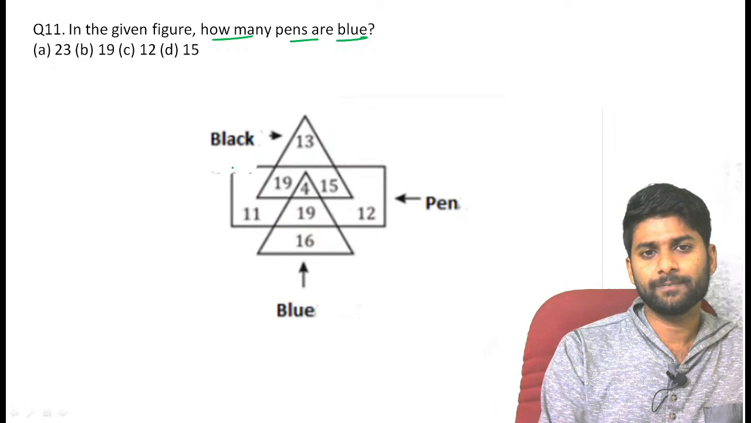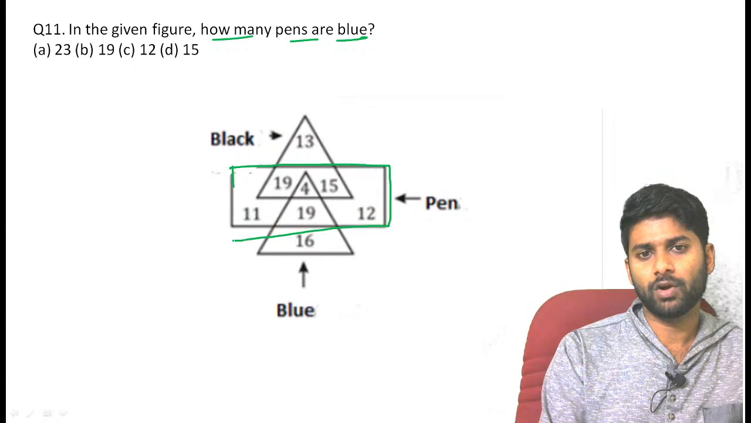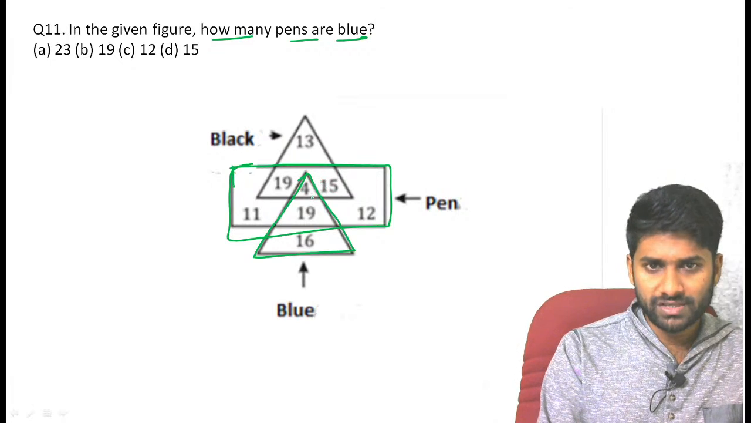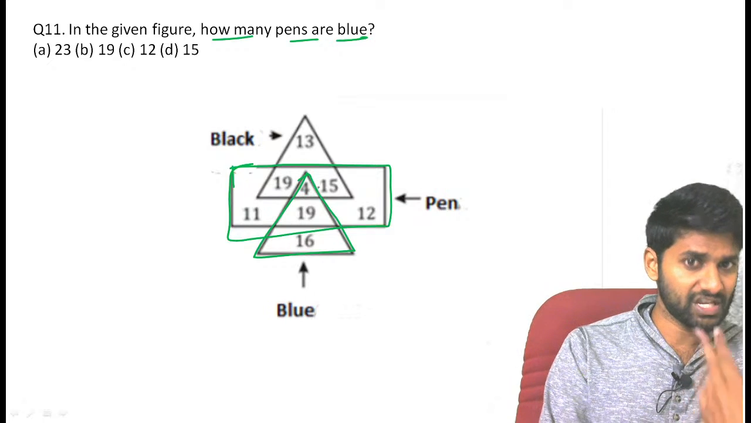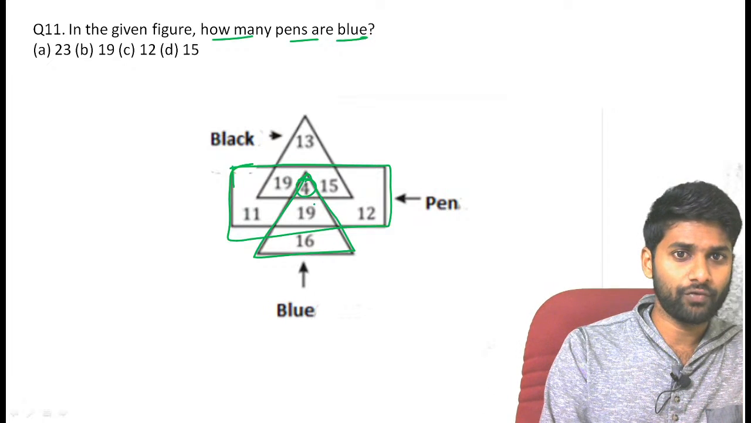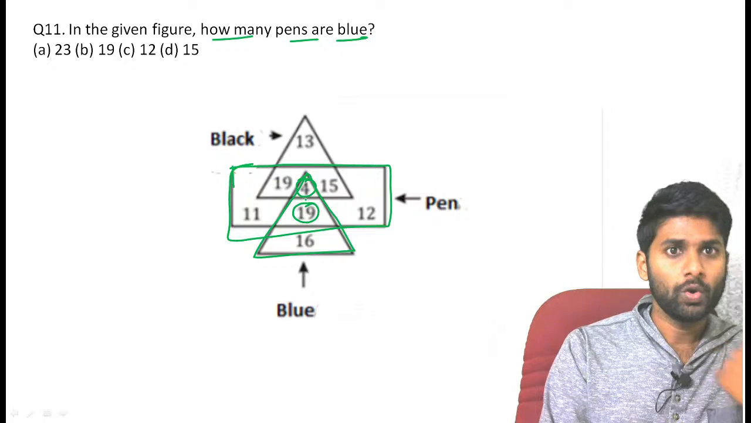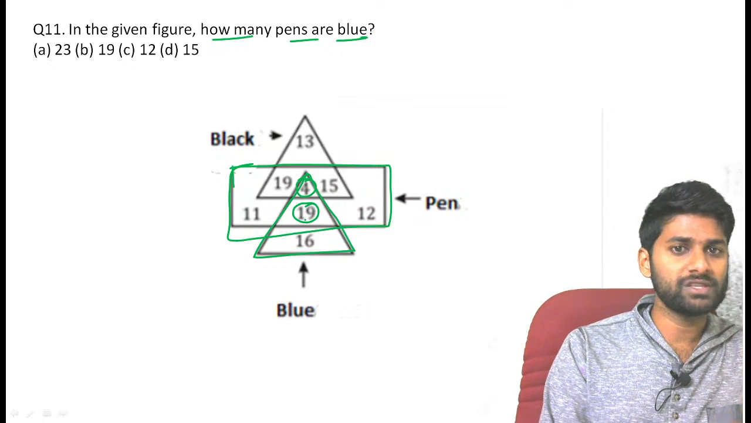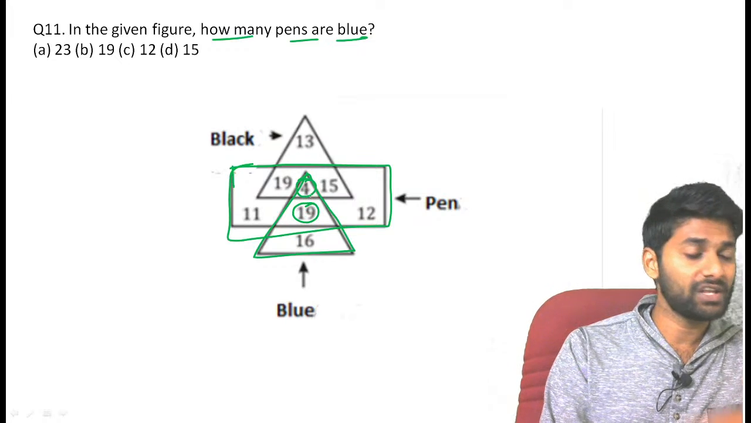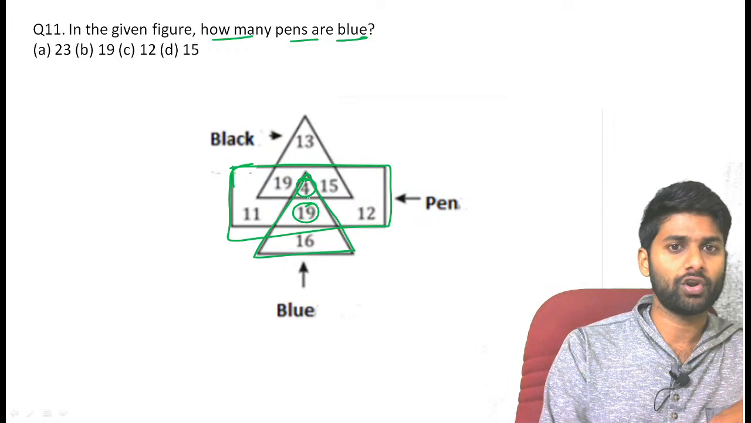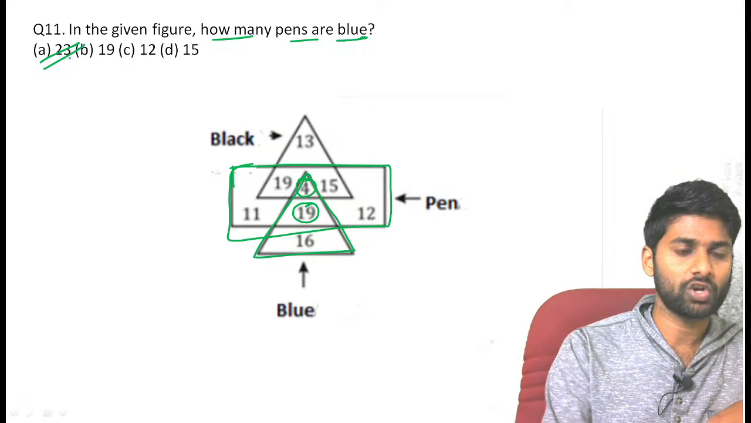Pen means this is the entire representation of a pen. Then, how many pens are blue? Now, guys, it says which are blue, not only blue. So which are blue means definitely you can consider 4 and 18. Only how many pens are blue means you can take option 19. But how many pens which are blue means definitely you can include 4 also, guys. With 4 also, the answer becomes 23, not 19.